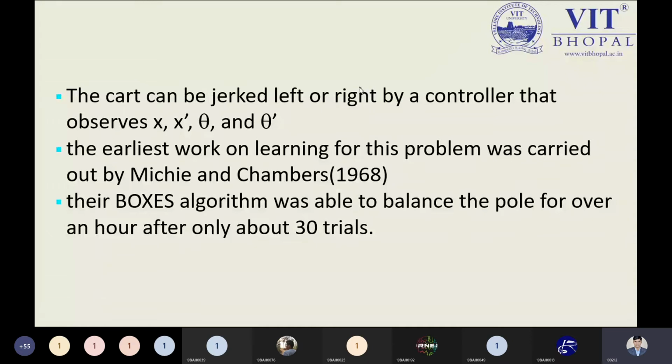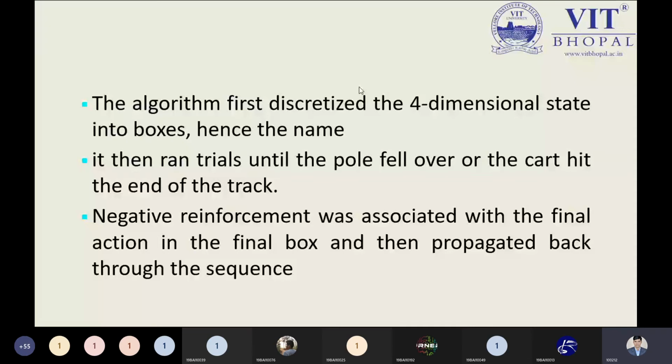So you are trying to make a model in a reinforcement learning way. In this world, the problems we face are all based on previous or existing problem situations. So here we are discussing something that is not new. From this point, you will be able to understand what is happening. Here we have a theoretical point, and it is written: it then trained until the pole fell over or the cart hit the ends of the track. So this is the situation. We will move on and see again.